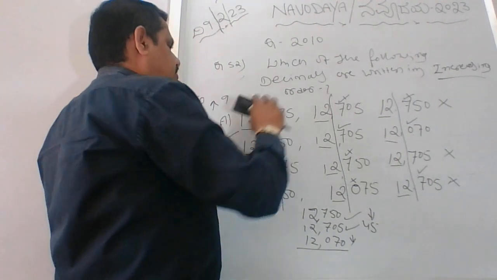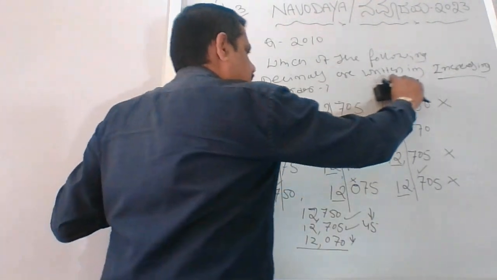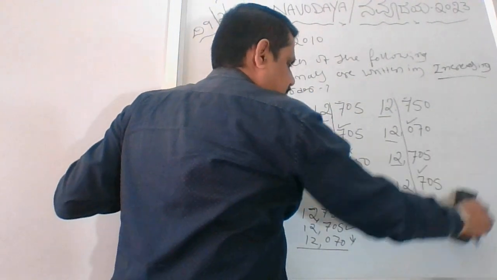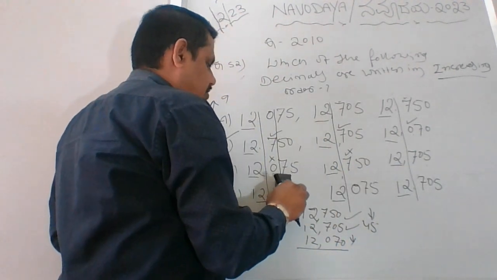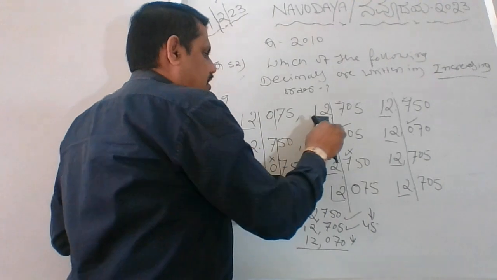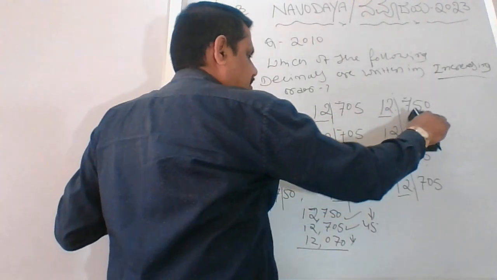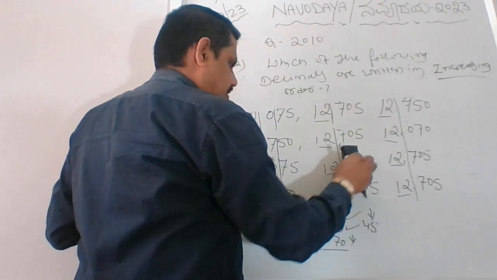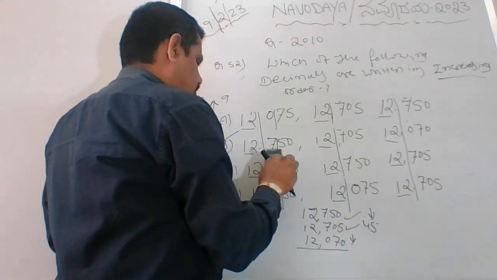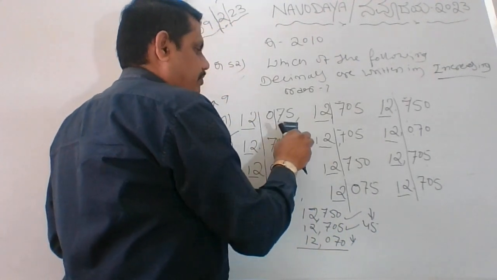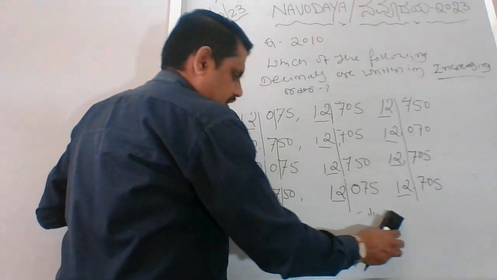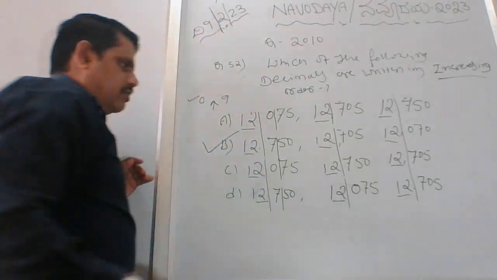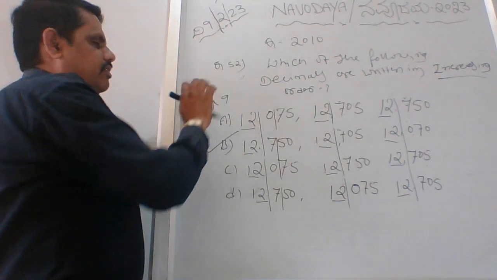The condition now says increasing order. So let me just explain which one is correct. I don't know if the question matches or not, but at least let's try to understand what we can do. I have removed all. Done. It's clear now. So I'll remove all in the decreasing order.